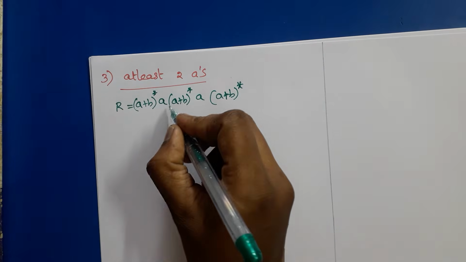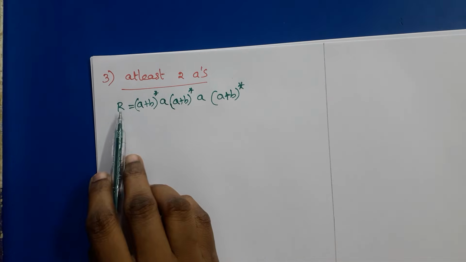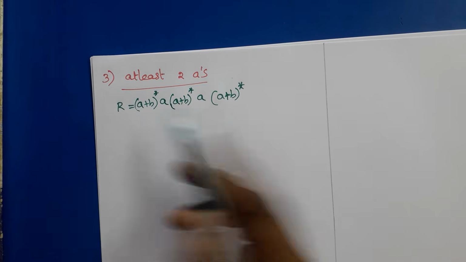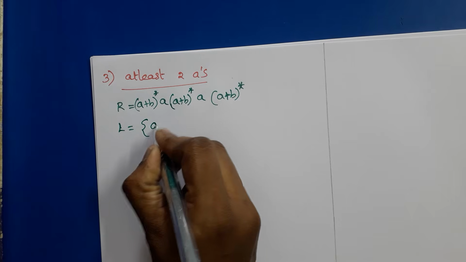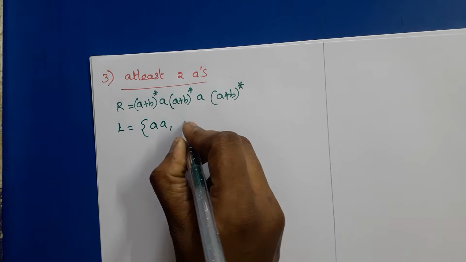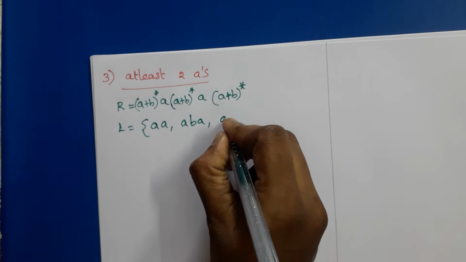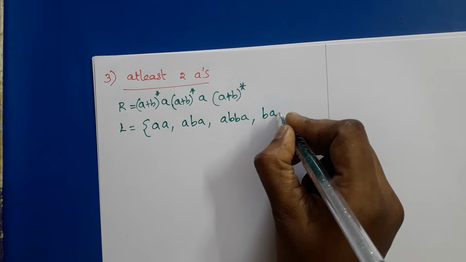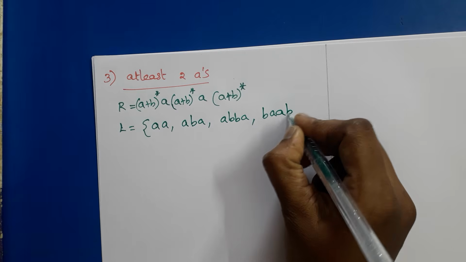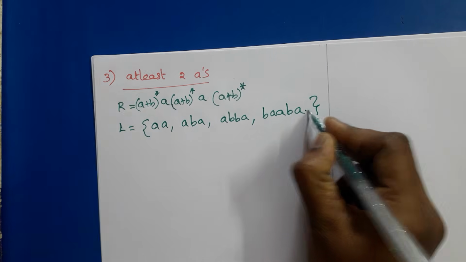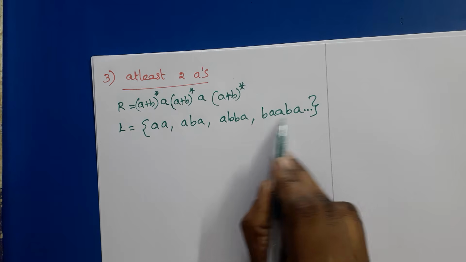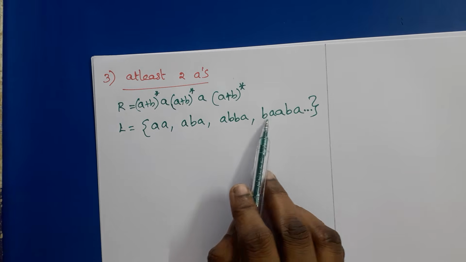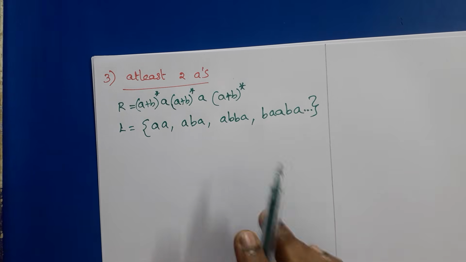Now we need to construct the CFG. All the strings should contain at least 2 A's, and they can be preceded and followed by any number of A's and B's. So for example, AA is a correct input string, ABA, ABB, BA, ABA. Okay, so these types of strings. The string has 3 A's, but the condition is at least 2 A's. So all these strings are correct input strings.